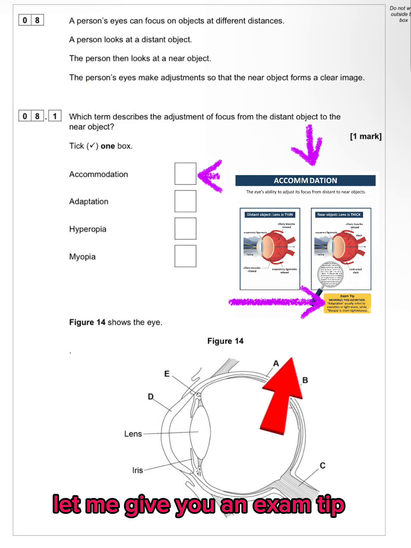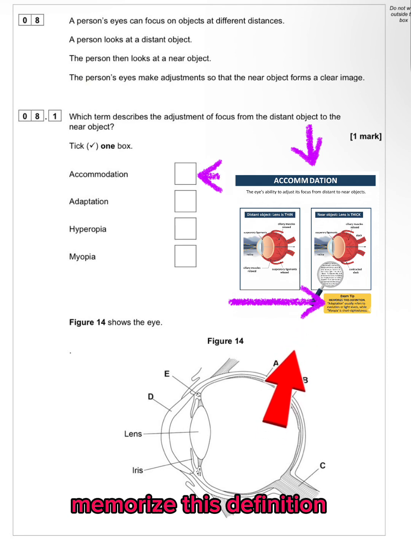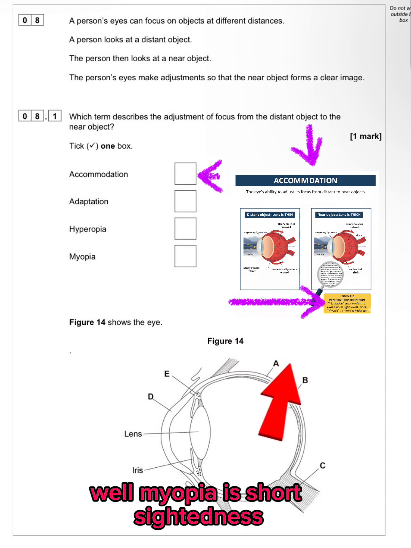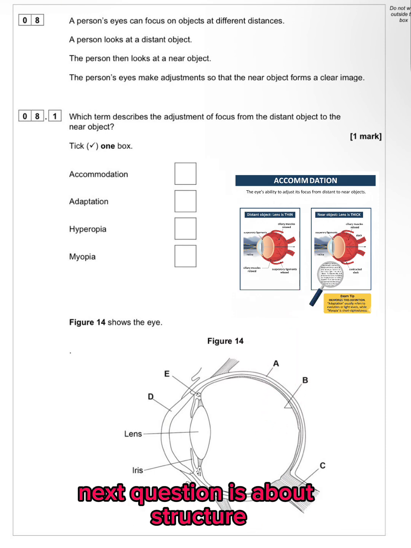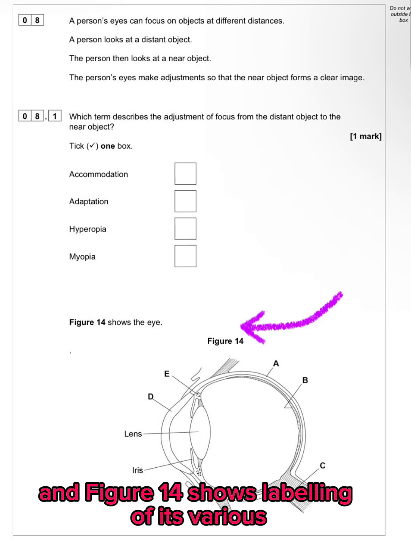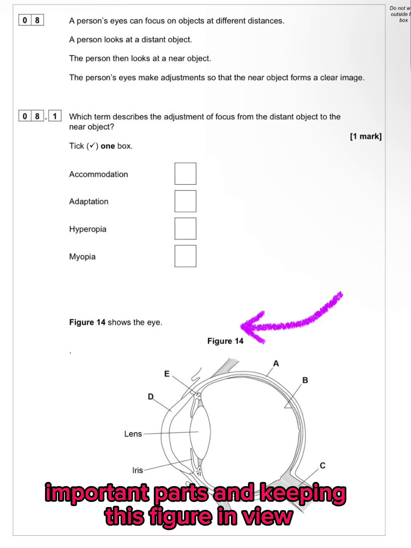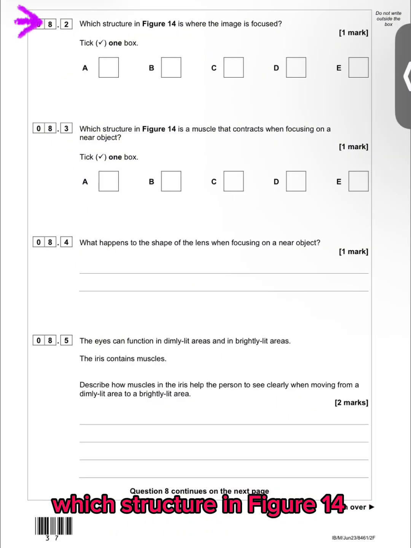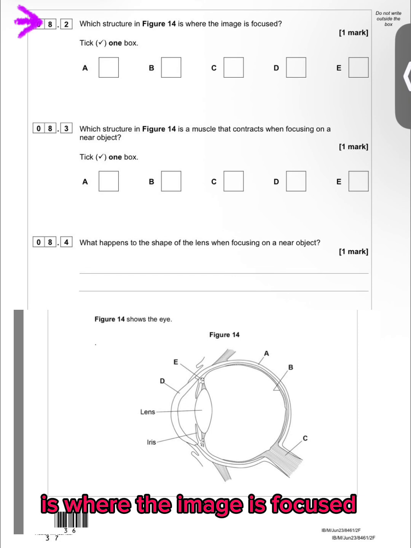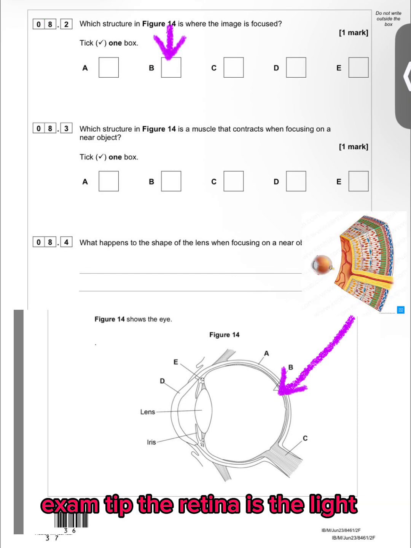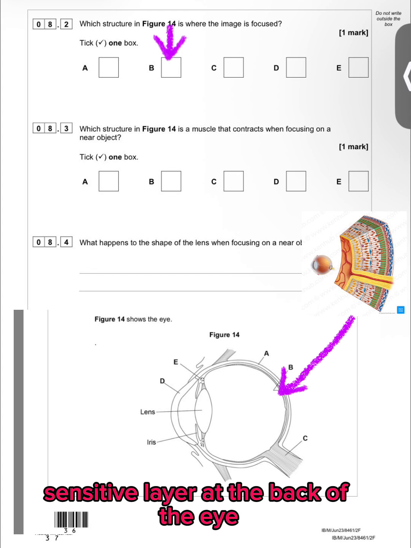Let me give you an exam tip. Memorize this definition. Adaptation usually refers to evolution or light levels, while myopia is short-sightedness. Next question is about structure or anatomy of human eye, and figure 14 shows labeling of its various important parts, and keeping this figure in view, the question 8.2 asks you to answer which structure in figure 14 is where the image is focused. Answer B. The retina. Exam tip: the retina is the light-sensitive layer at the back of the eye.